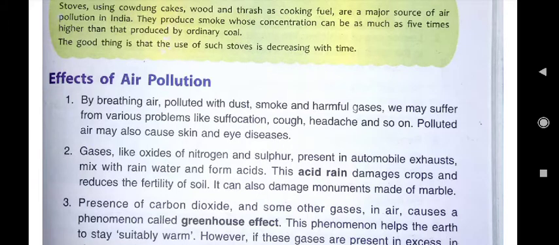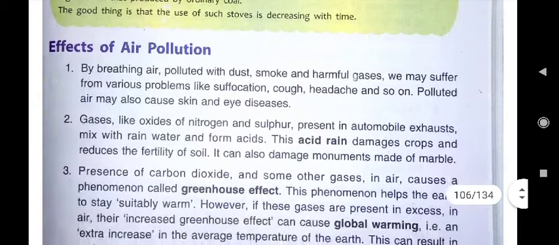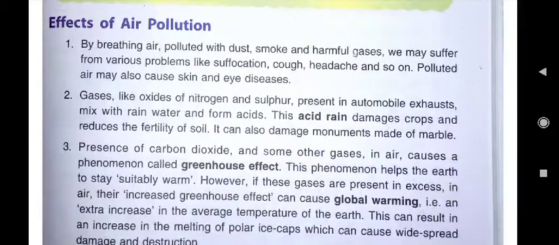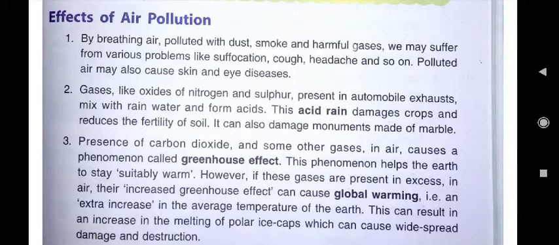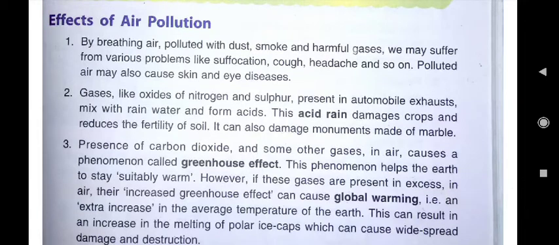Now, effects of air pollution. I told you, children, that if air is polluted and we are breathing that polluted air, then lots of harmful effects will be on us, as well as on plants. One by one we will read about those effects of air pollution here.